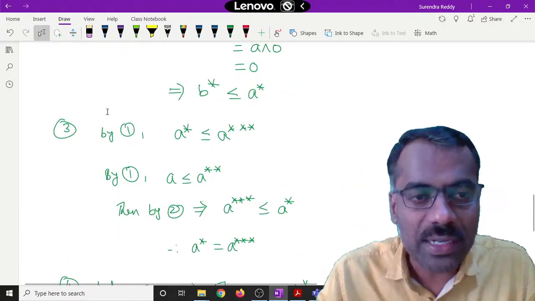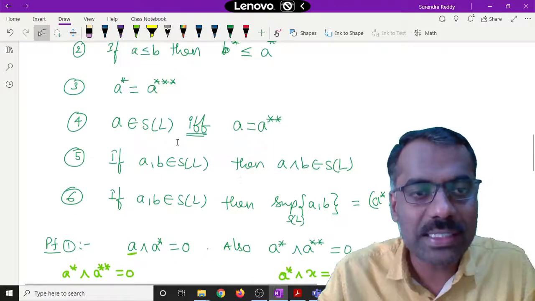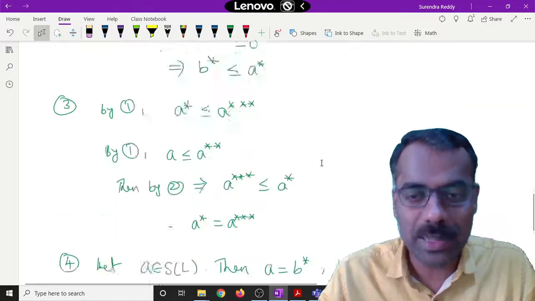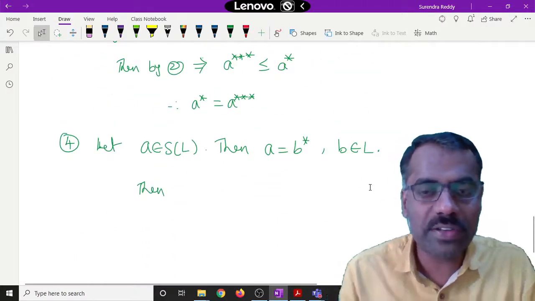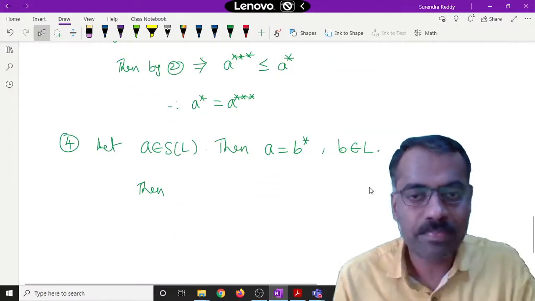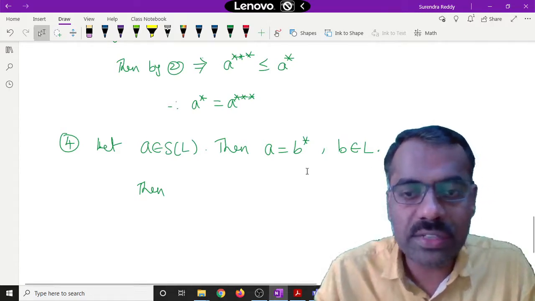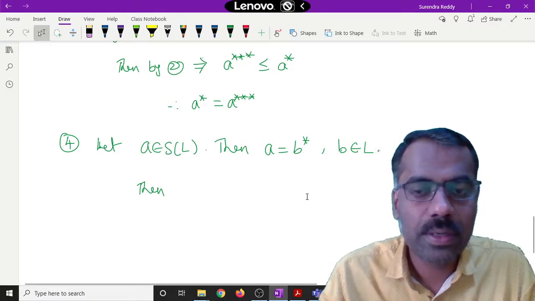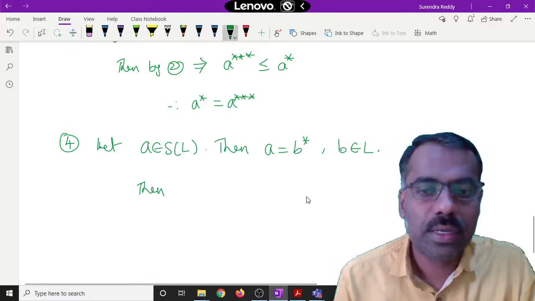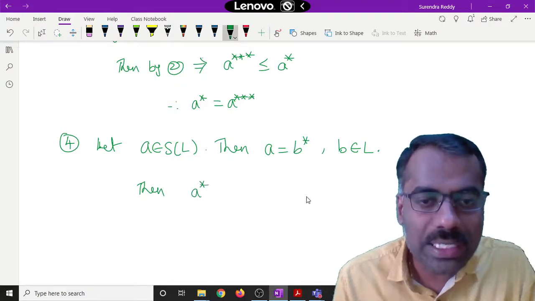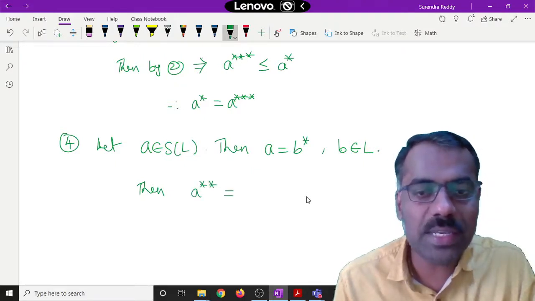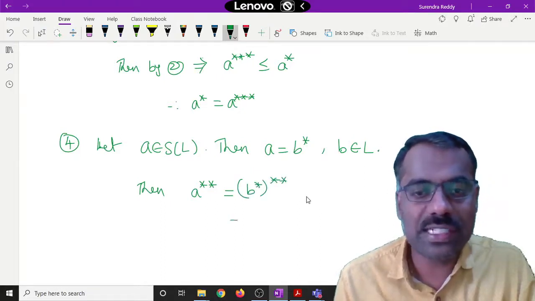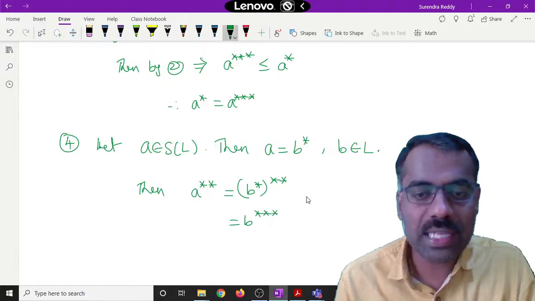Then if you use the third one for B, what does it say? For any element, A star is the same as A triple star. So if I use it for B, what do we get? A double star is B star, then double star, because A is B star, which is the same as B triple star.